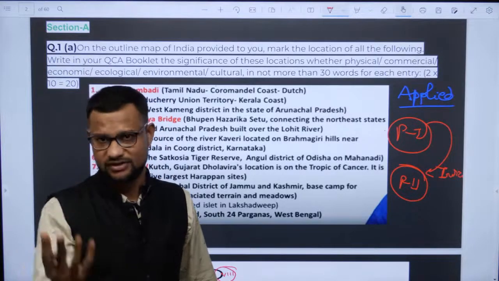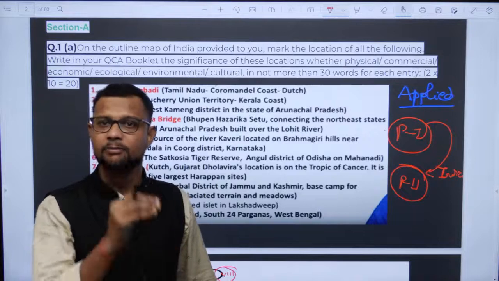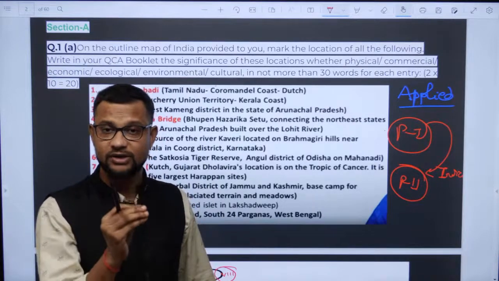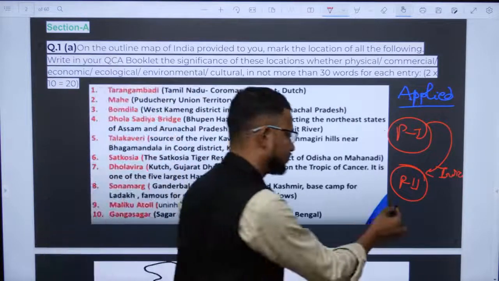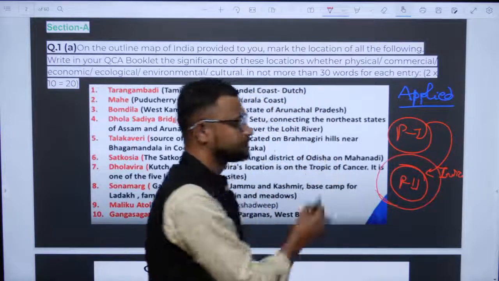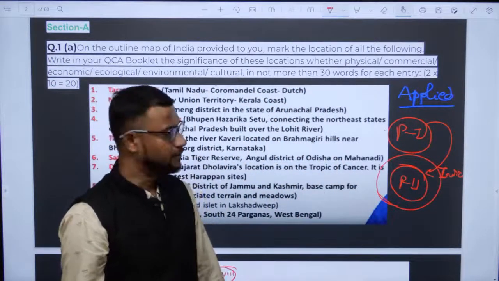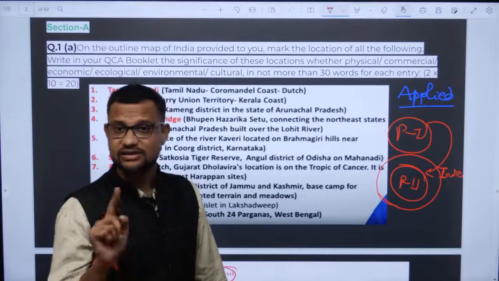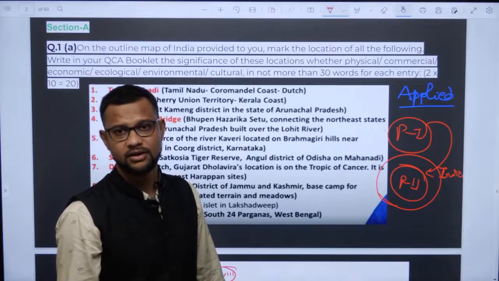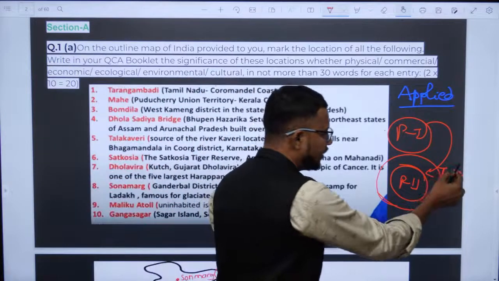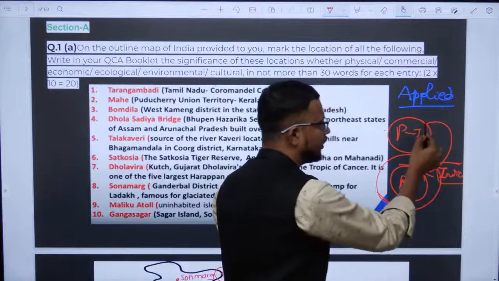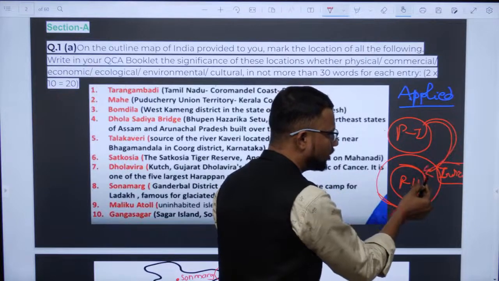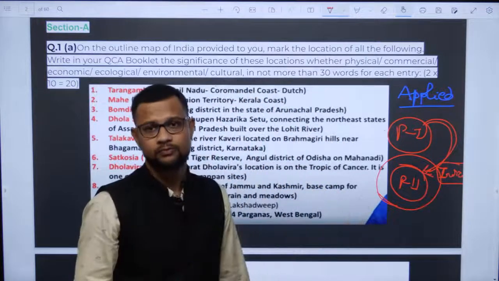There may be some exceptions, I do agree, but the majority of toppers will tell you they score higher in Paper 2, and the reason is that they know how to apply the knowledge of Paper 1 on Paper 2.